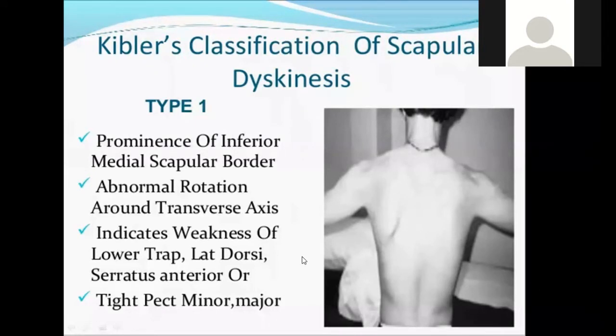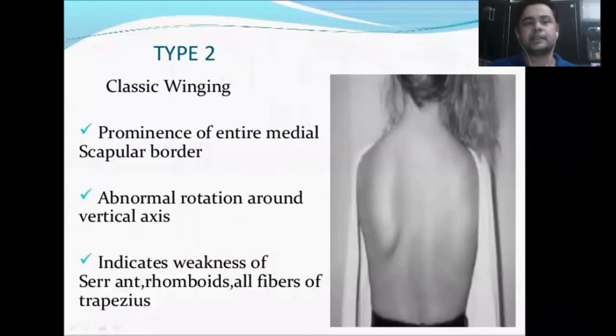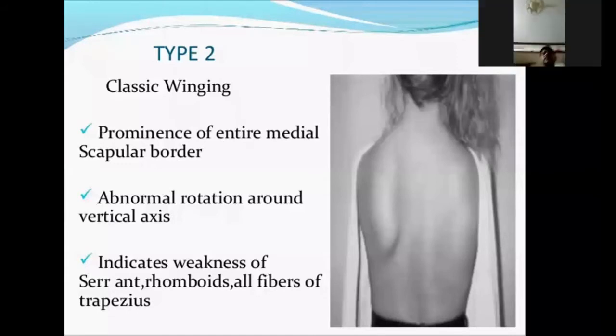Okay, so it is clear up to this point. Type second, this is classical winging, prominence of entire medial scapular border, abnormal rotation around the vertical axis. This is your scapula position. This is vertical border. It tends to rotate like this and this around this vertical axis. So in classical winging, the medial border of the scapula is lifted like this.